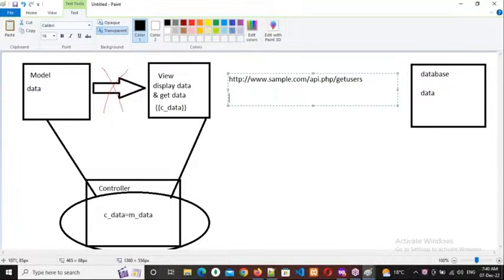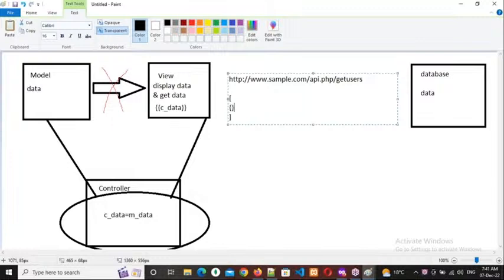Since there are multiple records, they need to store them in an array of objects. In every server-side language, there is a predefined method which will convert our tabular format data into JSON format.